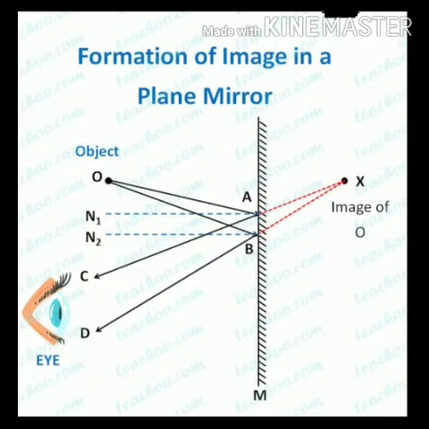These reflected rays are responsible for the formation of the image. When you observe the figure, you will find the reflected rays AX and BY are going apart. They are not meeting anywhere. But they are meeting beyond the plane mirror. So, we have to produce these reflected rays AX and BY backward, behind the mirror, by dotted lines. And you will find that they are meeting at the point I, where the image formation takes place.